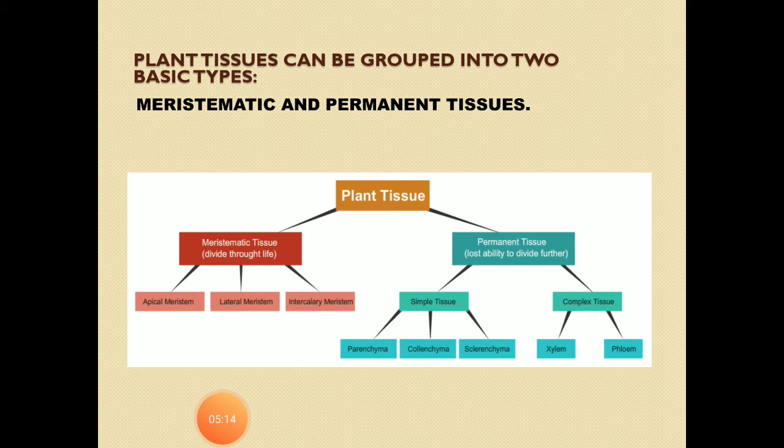Now you can see we can classify plant tissue basically into two types: meristematic tissue and permanent tissue. Meristematic tissue is the tissue that keeps on dividing, that has the capability of division. When the meristematic tissue loses the capability of division, it becomes permanent tissue. Meristematic tissue can be classified into three types: apical, intercalary and lateral.